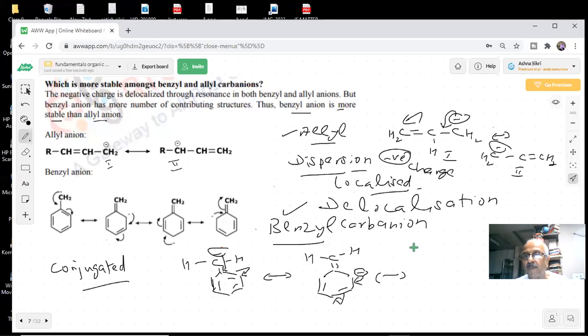Sir, on ortho and para positions. So that is the important point to be noted, students. Ortho and para have more electron density. Yes or no? Yes, sir. So when we study reactions, that will be there: which type of reagents are going to attack here?